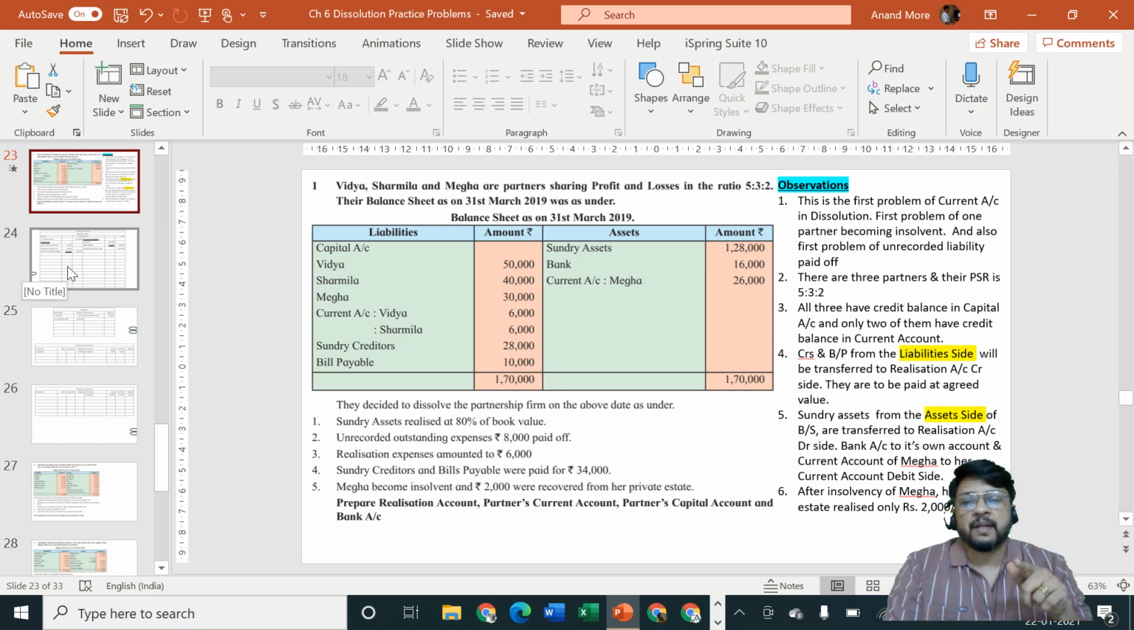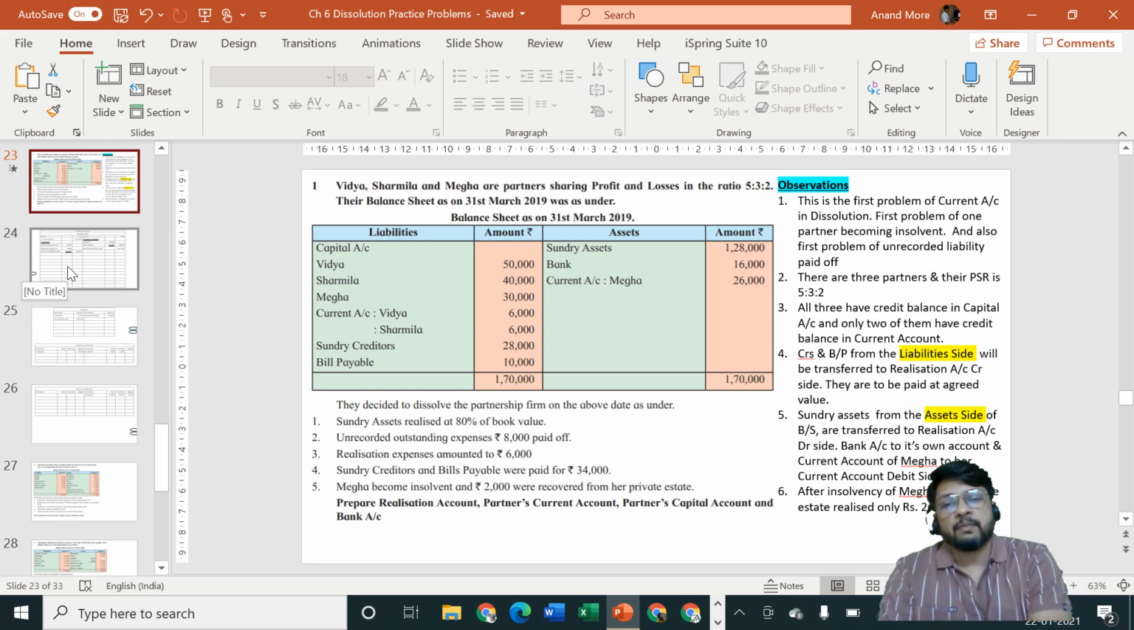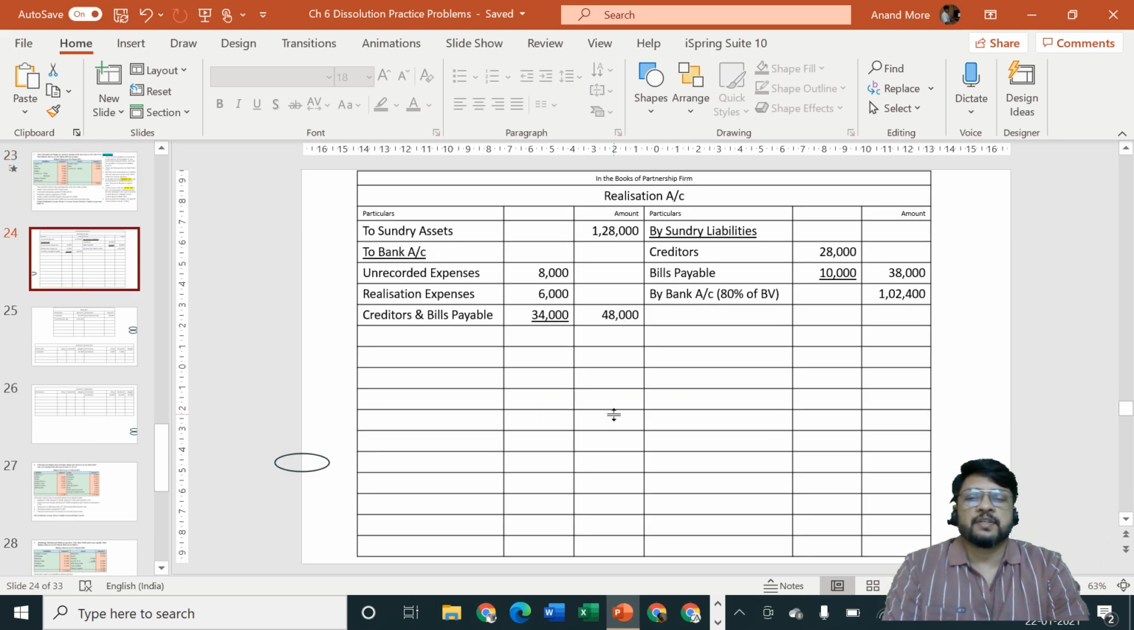Why did I keep it pending? Because it's an amount brought in by a partner after becoming insolvent, and his insolvency and all are important for us only after completing our books of accounts. So let me start our realization account, find out the total profit or loss as the case may be, and then we'll transfer it to the partners' current accounts, because in this problem there is a current account in their profit sharing ratio.